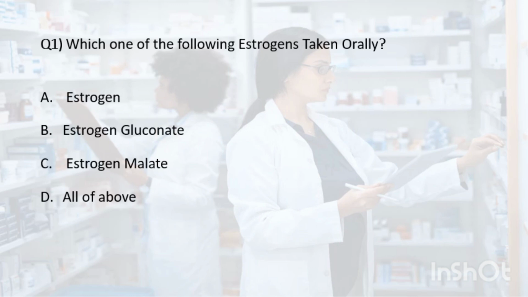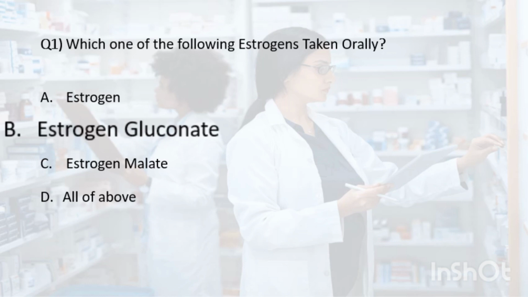Question number 1. Which one of the following estrogens is taken orally? Option A, estrogen, option B, estrogen gluconate, option C, estrogen malate, or all of the above. So the correct answer is option B, estrogen gluconate.